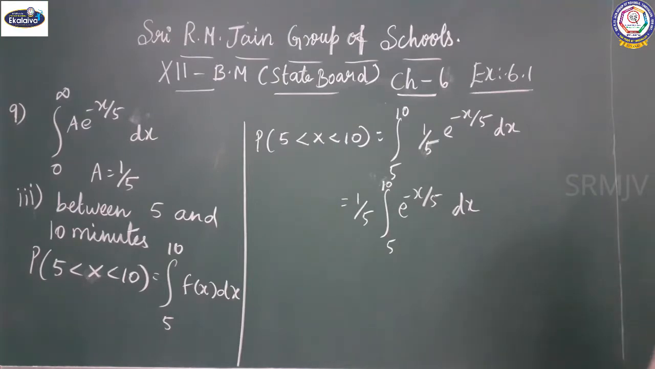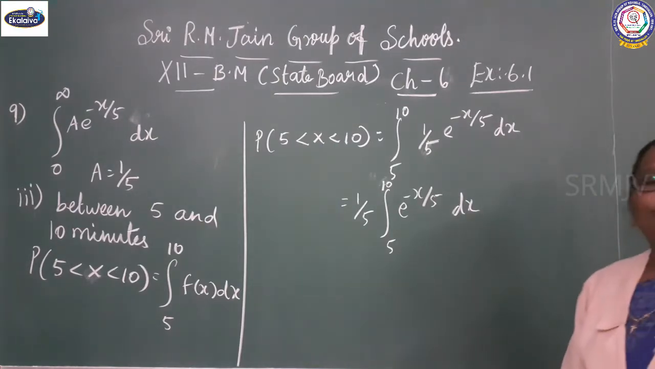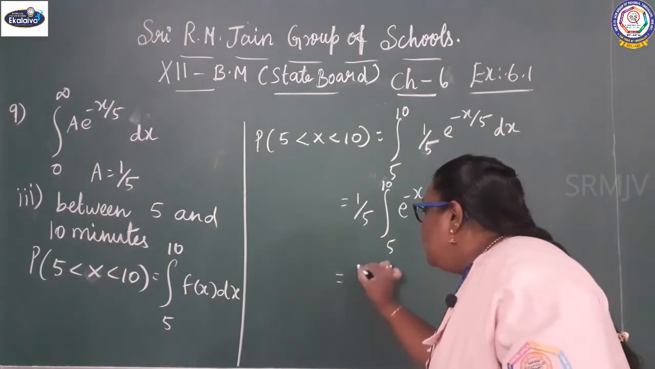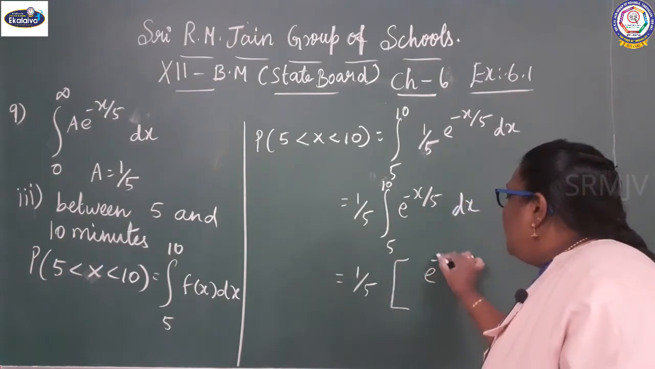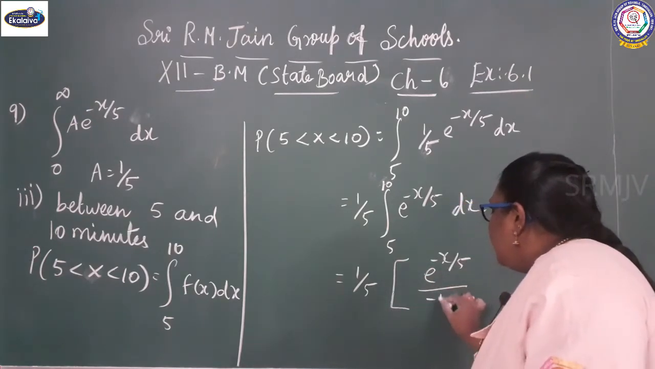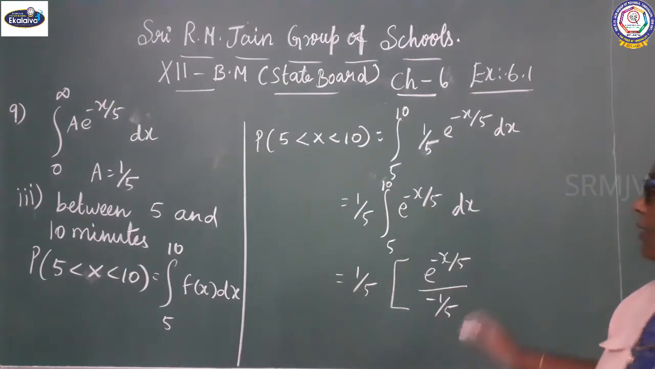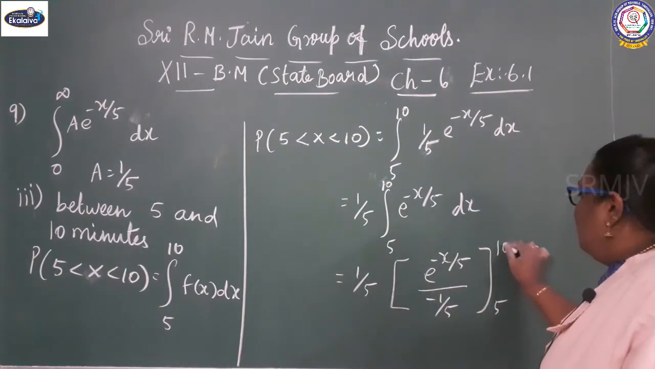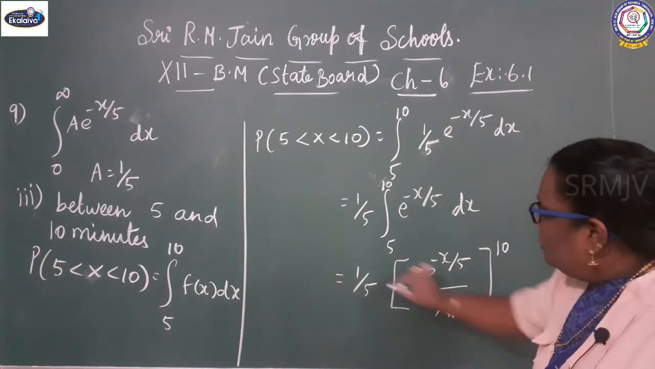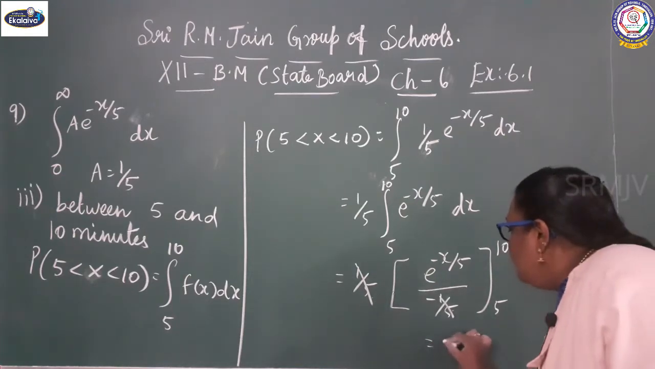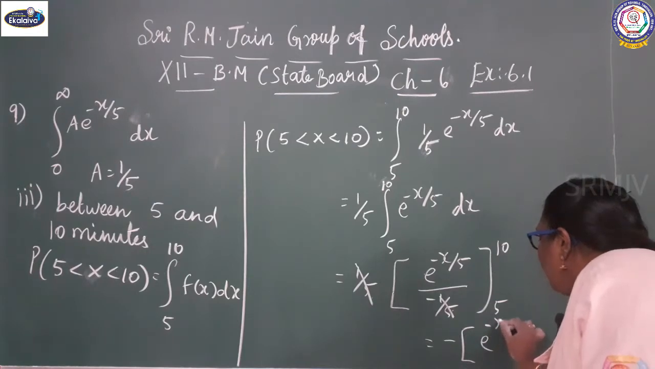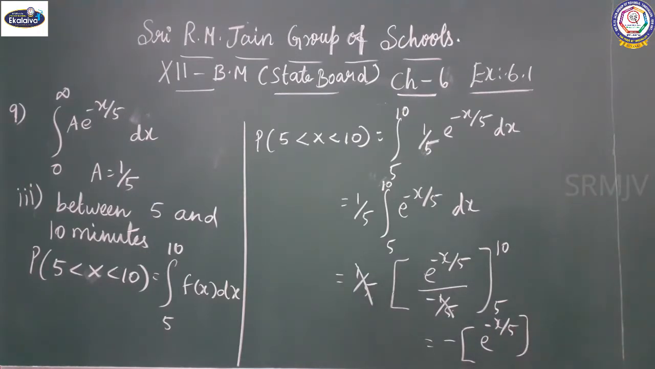What is the integration of e power x? The x coefficient you write in the denominator, so it gives 1 by 5 into e power minus x by 5. That coefficient is minus 1 by 5. The limit is 5 to 10. The 1 by 5 and 1 by 5 get cancelled. It gives minus e power minus x by 5, with the limit 5 to 10.